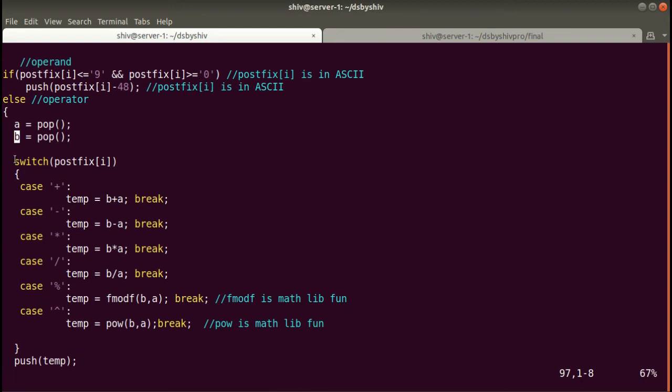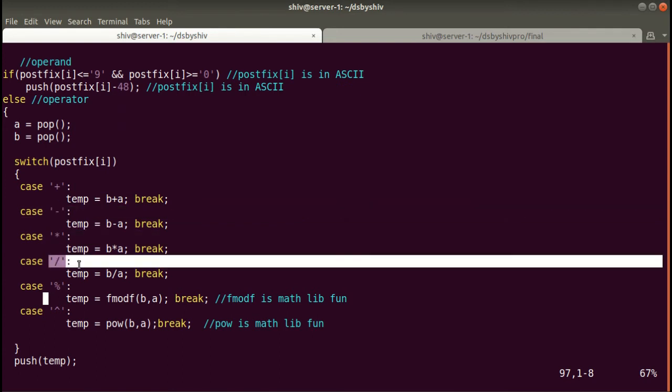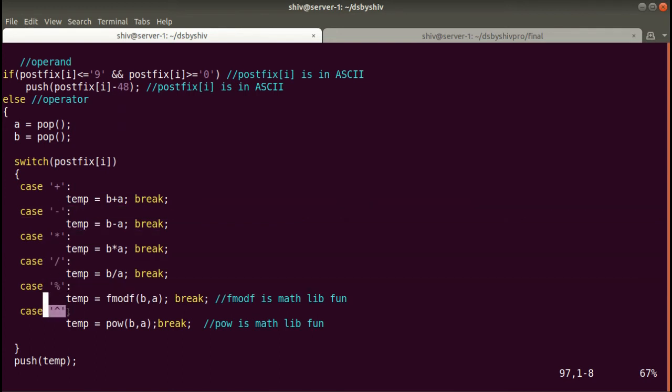Here in the switch statement we will check whether it is plus, minus, multiplication, division, modulo or power. This postfix array at this particular index gives this value, so accordingly we will calculate the expression. If it is plus, we calculate b plus a.